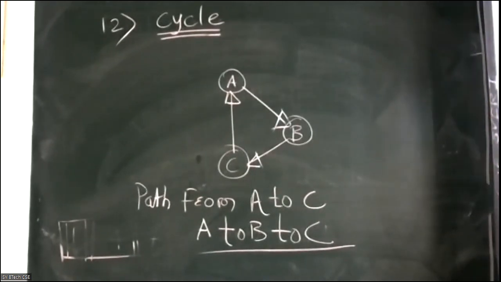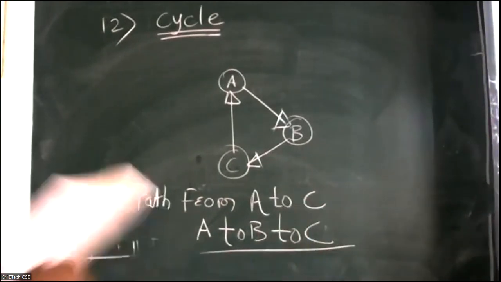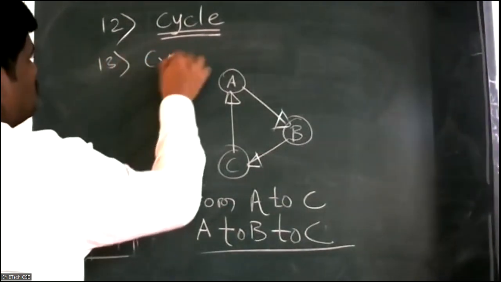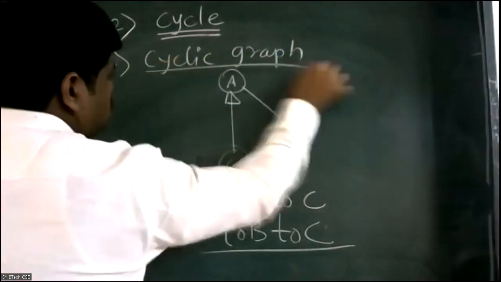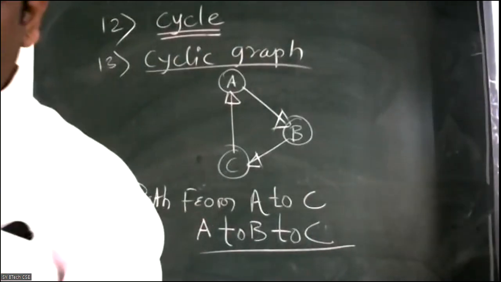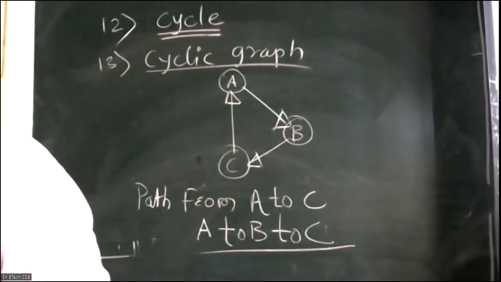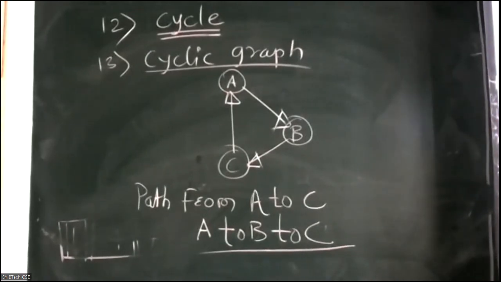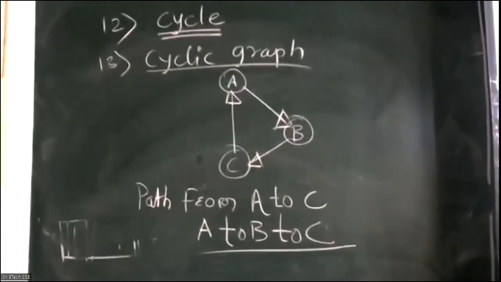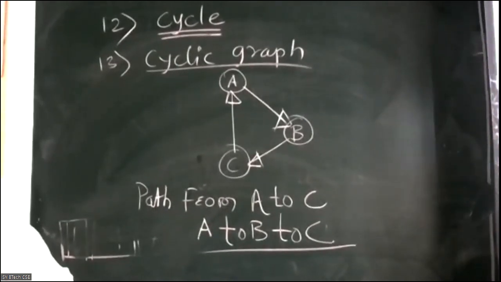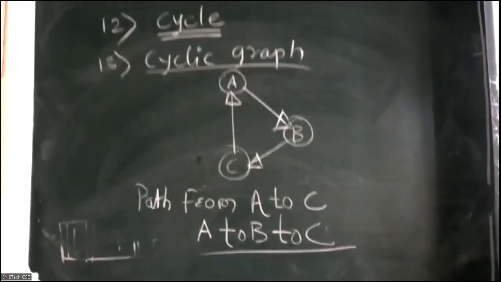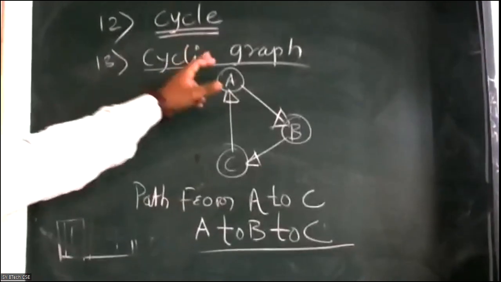Now next is a cyclic graph. We discussed the cycle, now next is the cyclic graph, next number 30. Cyclic graph: a graph containing a cycle. A graph containing a cycle is called a cyclic graph. Whatever the concept of cycle we discussed here, the same concept applies.